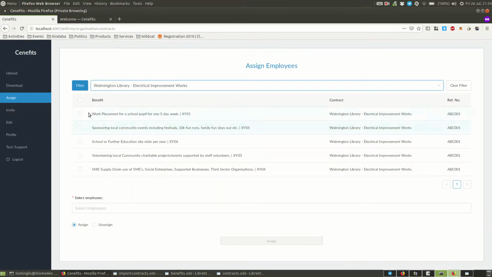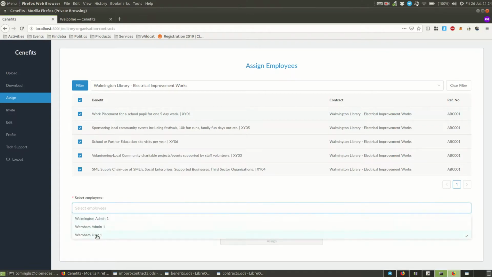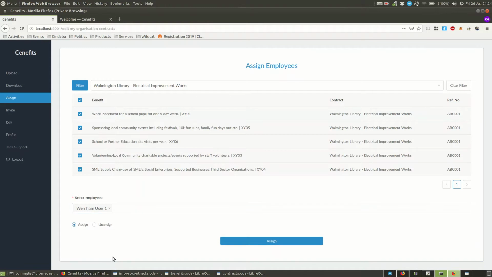and then to select everything that's in that contract, all the benefits, or maybe select individual benefits. But I guess in most cases you'd be selecting all of them. Selecting the employee you want to assign those benefits to, and then clicking assign. And what that's going to do is assign those benefits to that user, so that they receive all of the email notifications reminding them to submit evidence and scores, instead of you, the administrator.